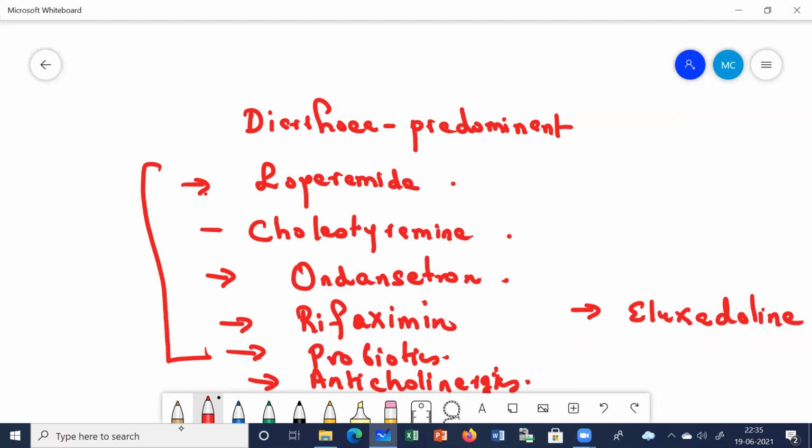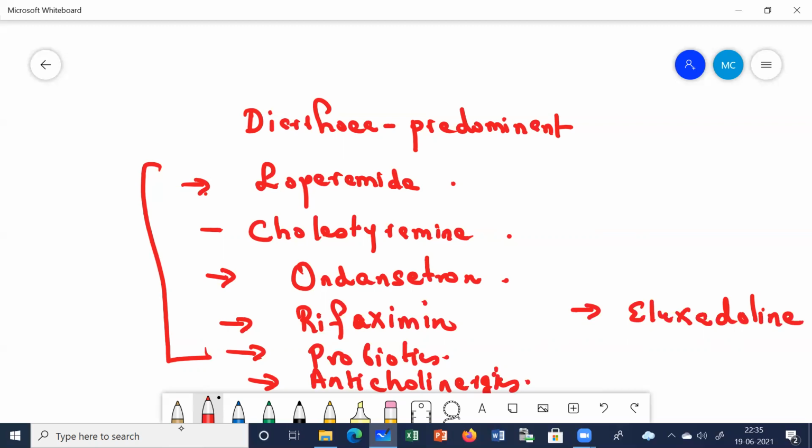So diarrhea predominant, first we prescribe the patient loperamide. This can be given up to 4 times a day. It's the most commonly prescribed drug. Then we can give drugs like cholestyramine. This is a bile acid sequestrant, a second line agent. What's the need of giving a bile acid sequestrant? Because remember these bile acids also stimulate the colonic motility, increase the motility of the colon. So by giving bile acid sequestrants, this can decrease the colonic motility.